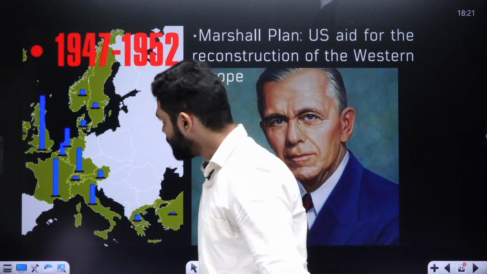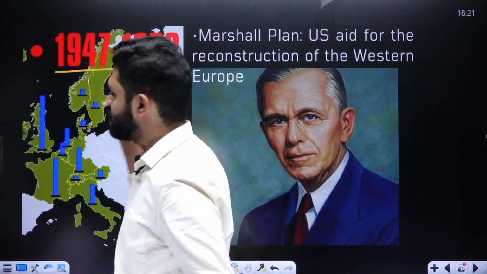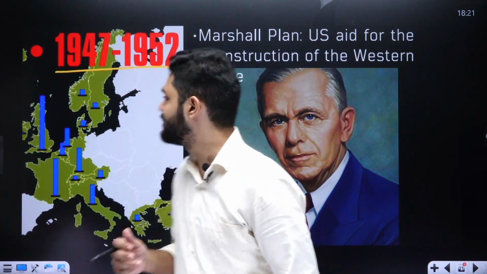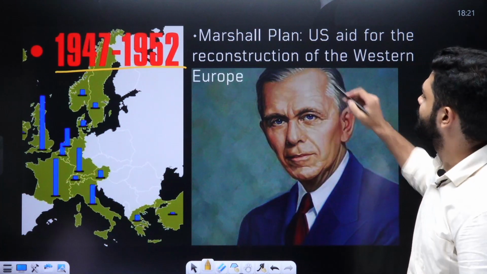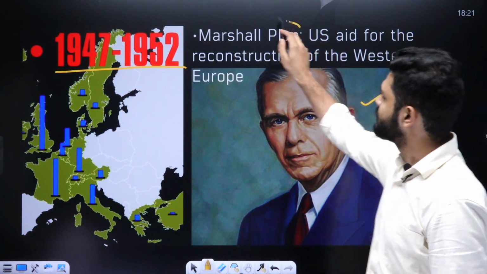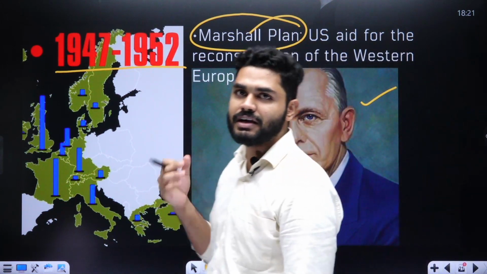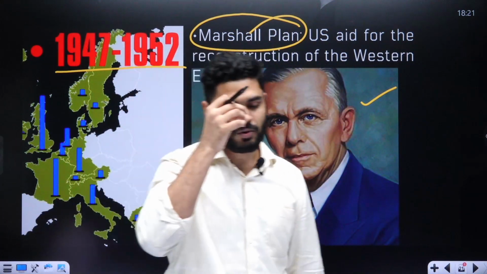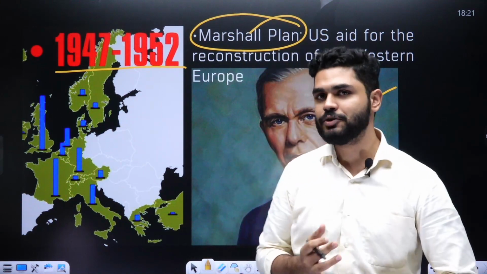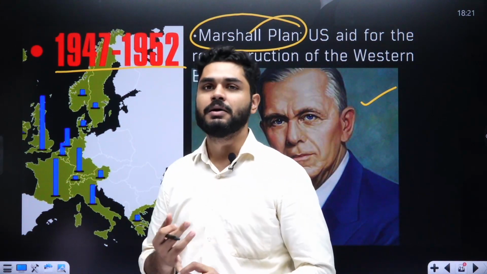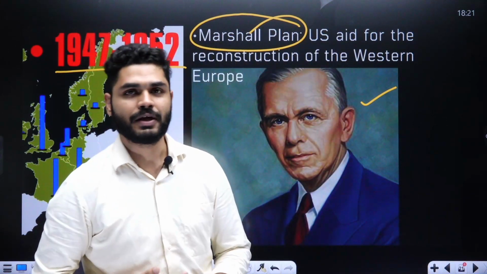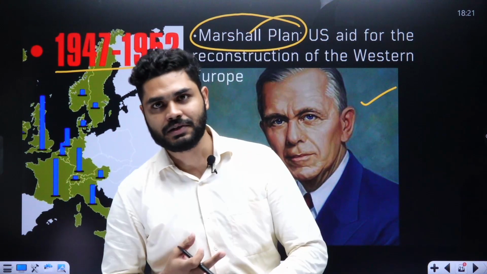Now from 1947 to 52, there was another fascinating thing. This is called the Marshall Plan. Now this was Mr. Marshall. The Marshall Plan is basically the recovery plan of Europe. With the Second World War, many European countries were involved, more or less every country, and it started with Poland.